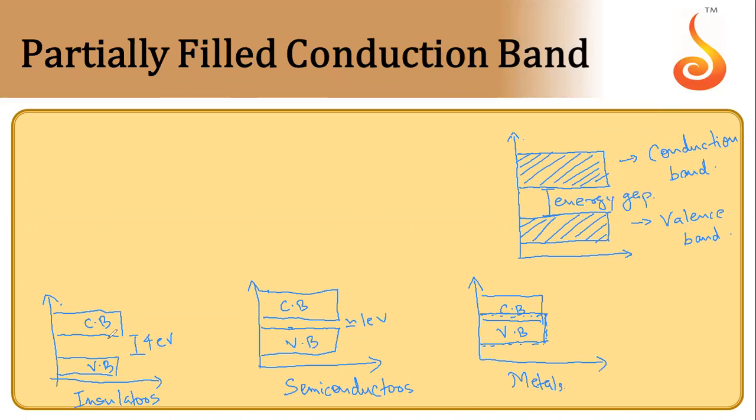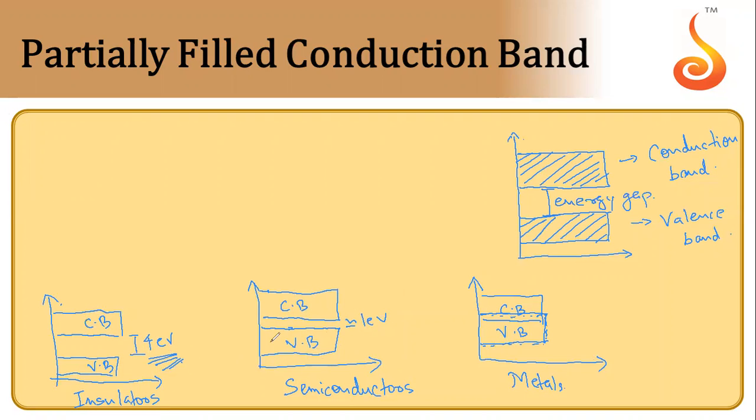Next is valence band and conduction band for insulators. So in case of insulators, the energy gap between them is 4 electron volt. So it is actually somewhat higher. It's very high. In semiconductors, the energy gap between conduction band and valence band is approximately 0.7 electron volt to 1 electron volt. So it is definitely lesser than insulators.